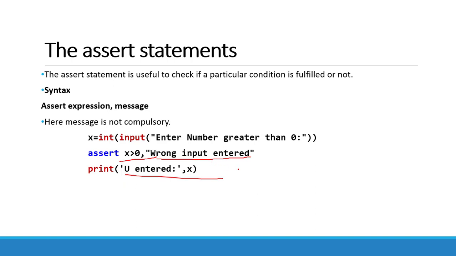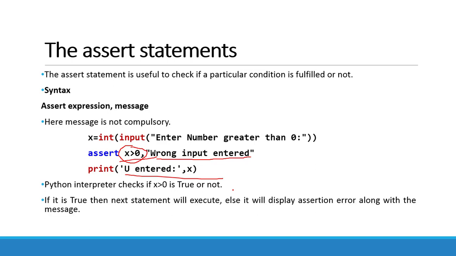So assert is used to check if a particular condition is fulfilled or not. Here the condition is whether x is greater than 0 or not. So the Python interpreter checks if x is greater than 0 is true or not, and if it is true, the next statement will be executed. Otherwise it will display the assertion error along with this message, that is, wrong input entered. Next we will see the try except statement.